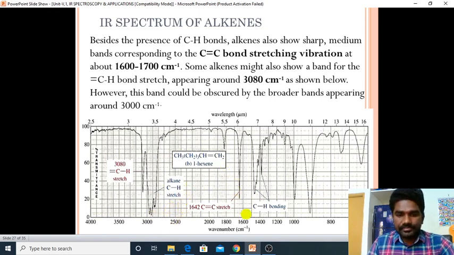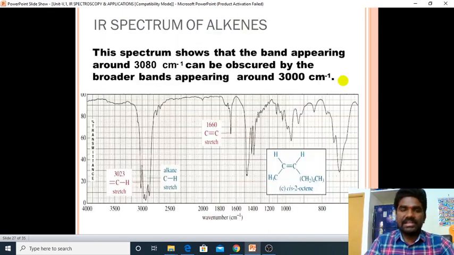And 1642 is the C double bond C stretching, which is a sharp band. The C double bond C band comes as sharp, at 1642 inverse centimeter. Here CH bending again we have. This is the spectrum of alkenes.